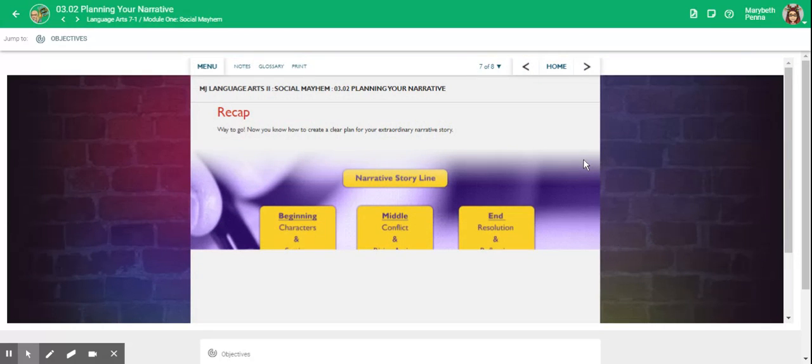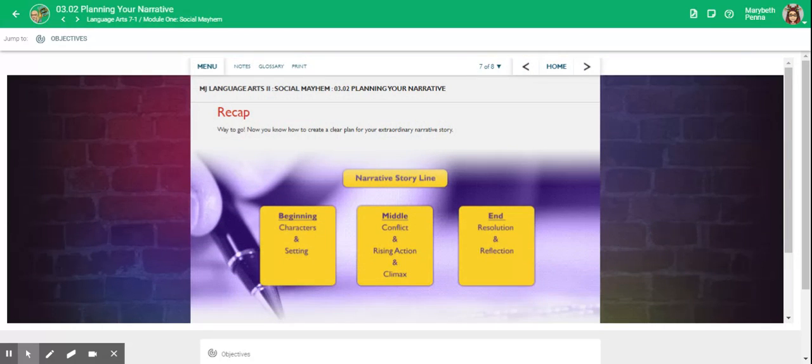Recap: way to go! Now you know how to create a clear plan for your extraordinary narrative story. A narrative storyline has a beginning with characters and setting, a middle with a conflict, rising action, and climax, and an end, a resolution, and a reflection.